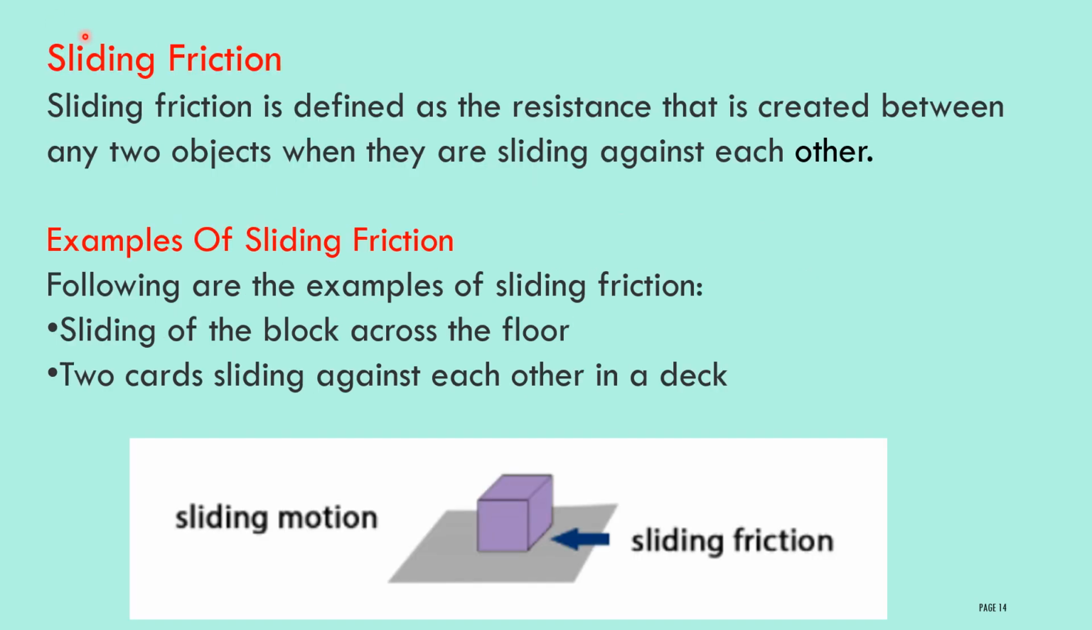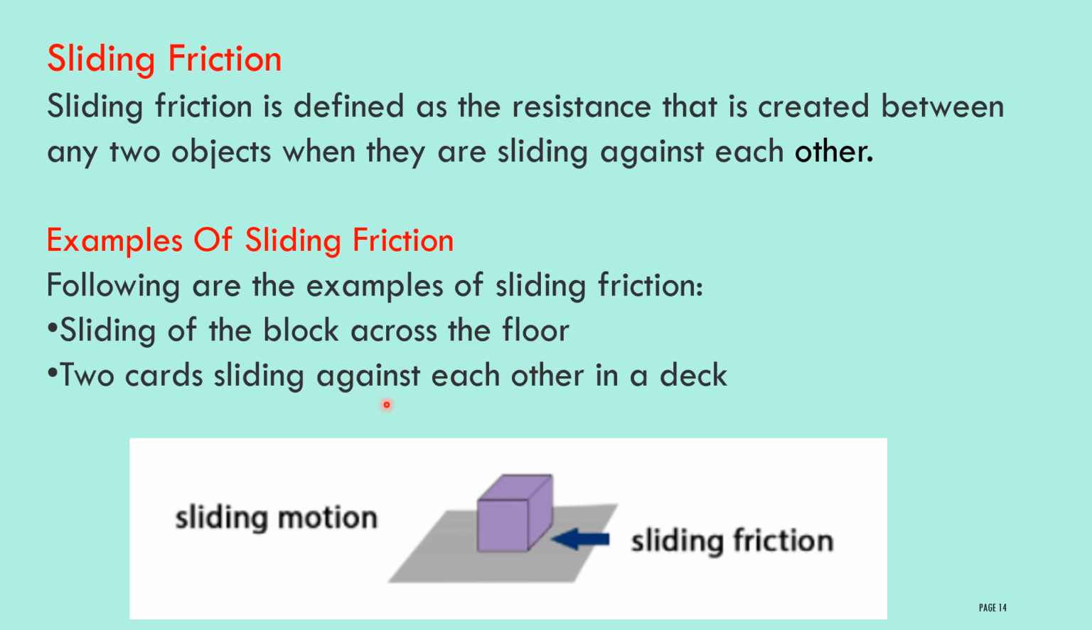Next one, sliding friction. Sliding friction is defined as the resistance that is created between any two objects when they are sliding against each other. When two objects slide against each other, it creates a friction. That friction we will call sliding friction. When two objects move on each other, it creates a friction, that is nothing but sliding friction. Examples of sliding friction are sliding of a block across the floor, two cards sliding against each